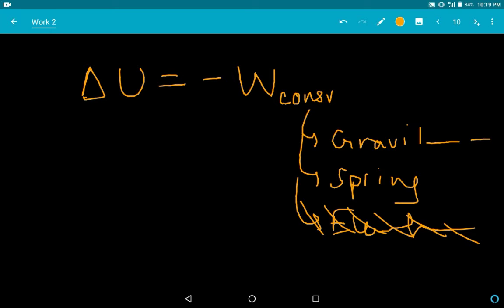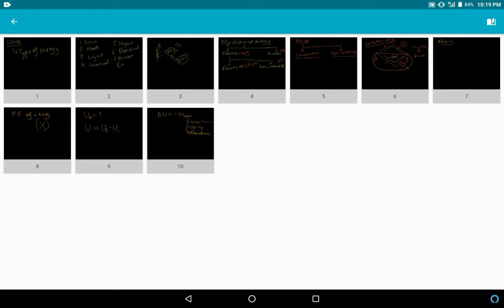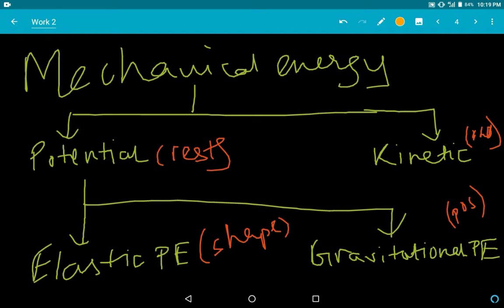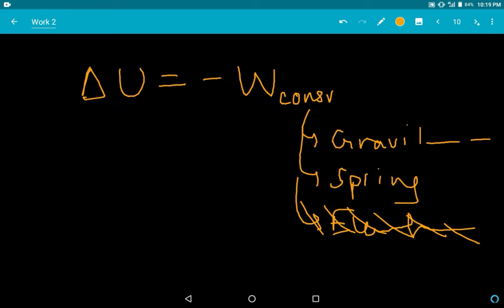But I told you there are actually two types of potential energy: elastic PE and gravitational PE. See here, work done by a conservative force, gravitational force, and spring force. That is elastic force. Okay, so you get the essence now. Very much the essence. Now let's do the gravitational potential energy in detail.